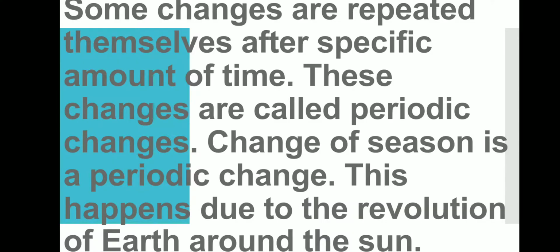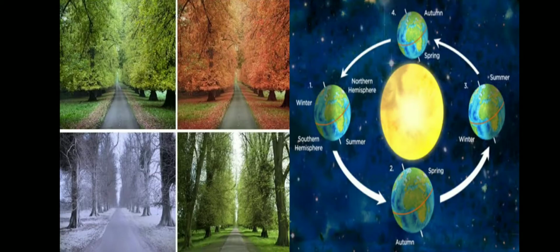Some changes are repeated themselves after specific amount of time. These changes are called periodic changes. Change of season is a periodic change. This happens due to the revolution of earth around the sun. So change of season is brought by the revolution of earth around the sun. And what is the resultant? Change of season. So both are dependent on each other.